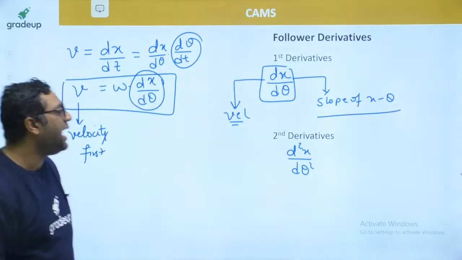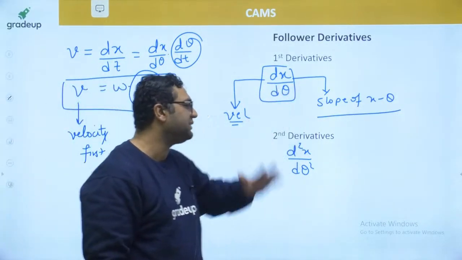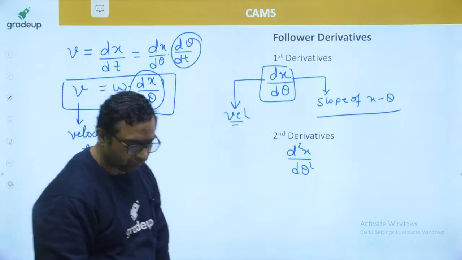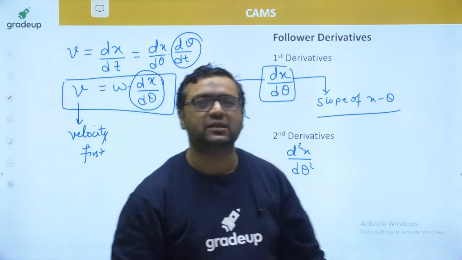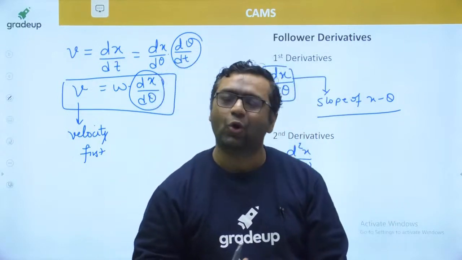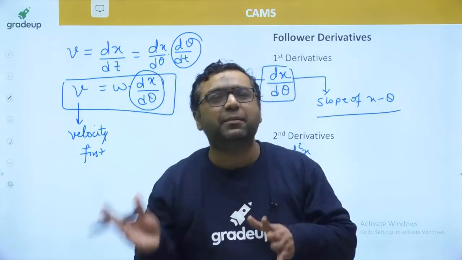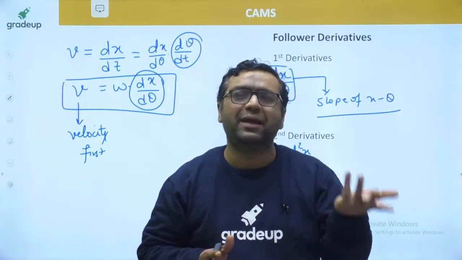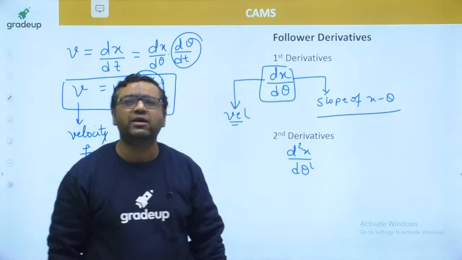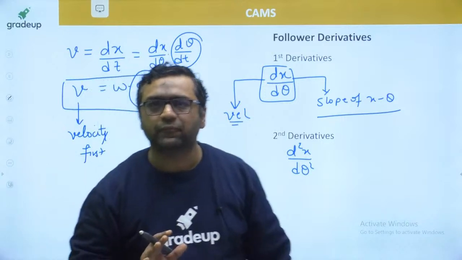According to mathematics, dx by d theta is a slope, it can be anything. But when it comes to velocity, the velocity of the follower shall not be too much.